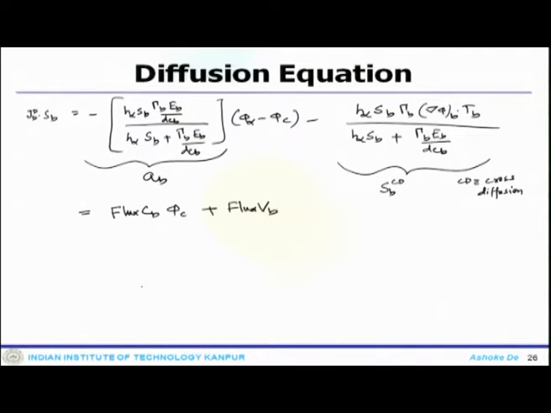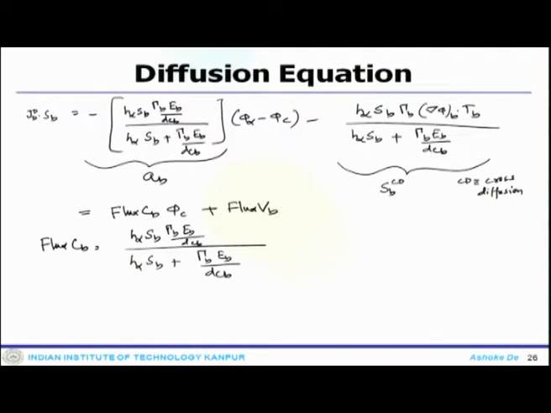If you equate the coefficients between these two, you get flux C_b equals H infinity S_b gamma_b E_b divided by d_Cb H infinity S_b gamma_b E_b,